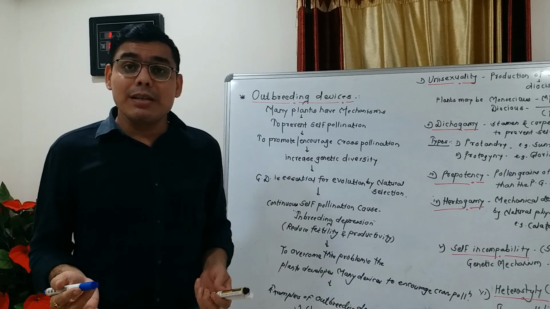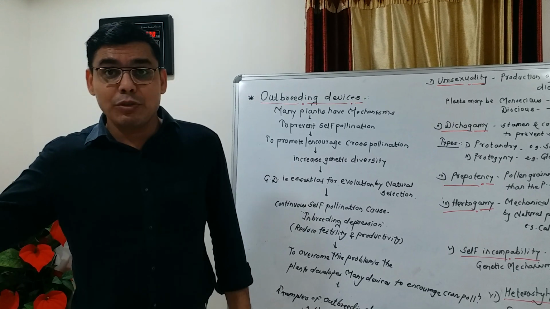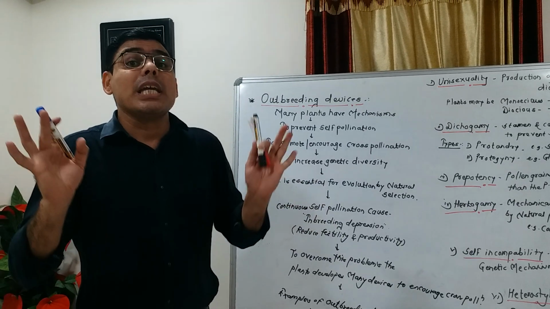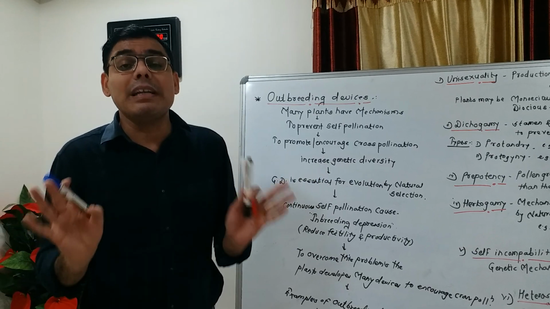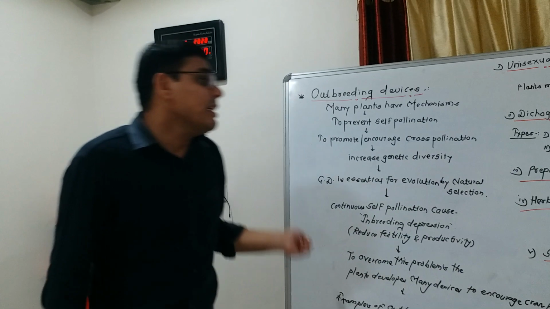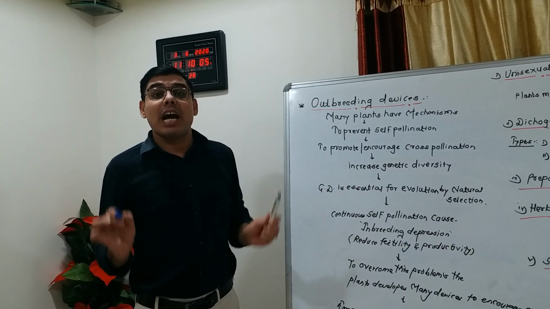So every organism, when the environment changes, can easily survive. Otherwise it will die. Okay, so friends, this is all the information about outbreeding devices.